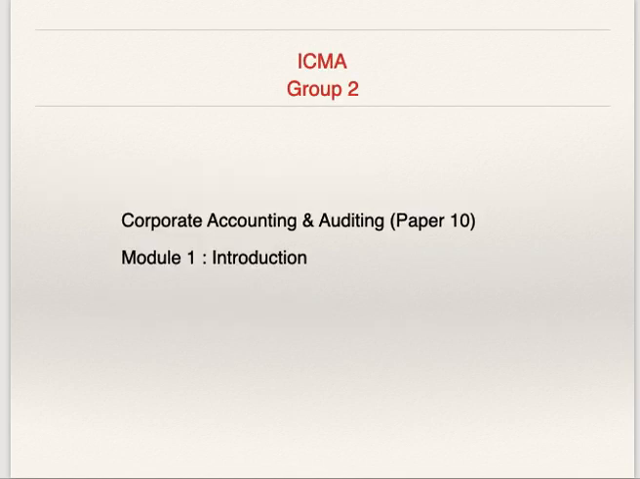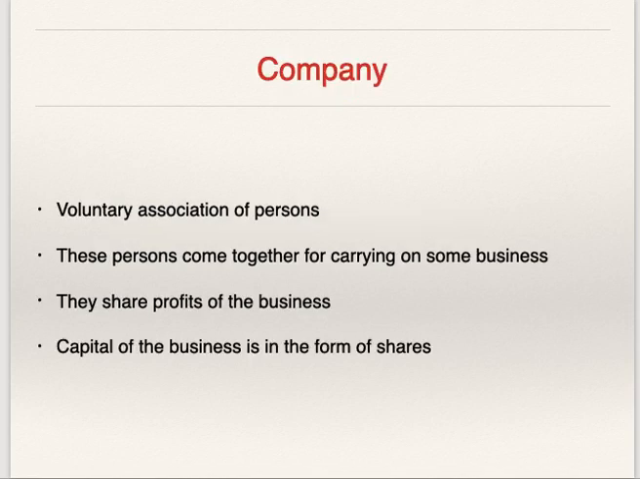First, let us discuss about company. What is the meaning of company? Who are members of company, that is shareholders, what are various types of capitals in the company, etc. First we'll see what is company. Company is nothing but voluntary association of persons. These persons come together for carrying on some business. They share profits of the business. Capital of the business is in the form of shares.